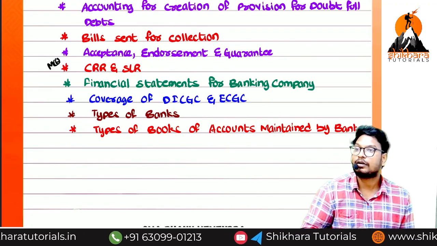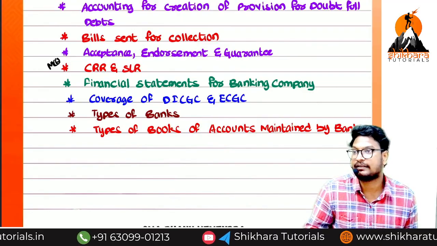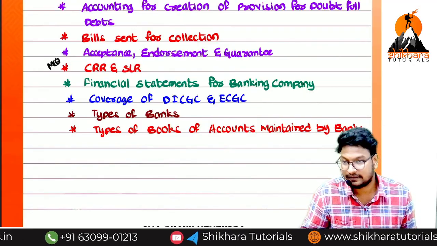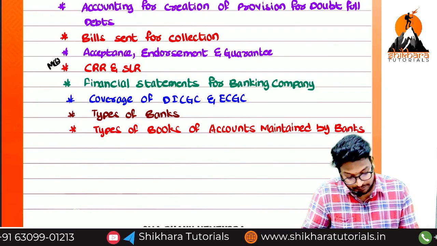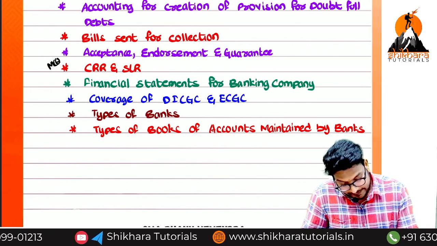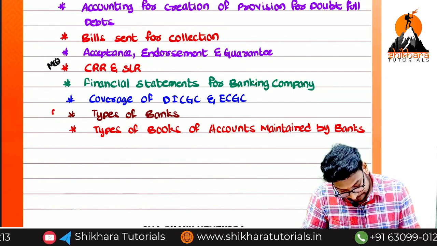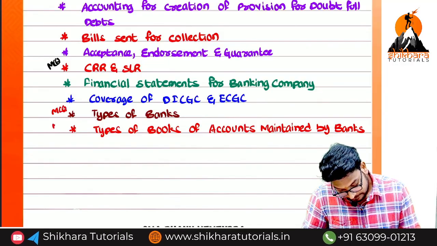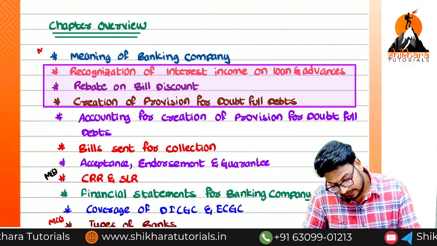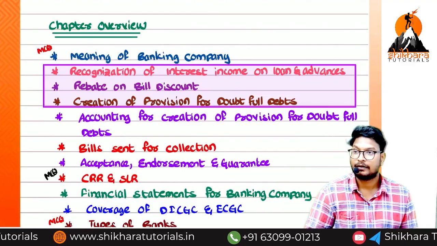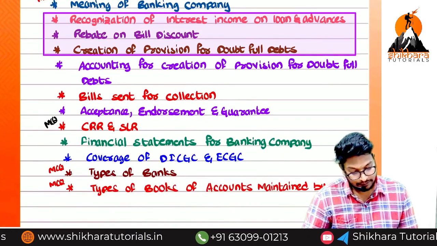Nothing but what are the normal books of accounts we will maintain? Journal, ledger, trial balance, like that. But what books of accounts are maintained by the banks, also we have to see. Purely these two are again MCQ point of view, and the meaning also for MCQ. Okay na guys. So we are going to discuss now.